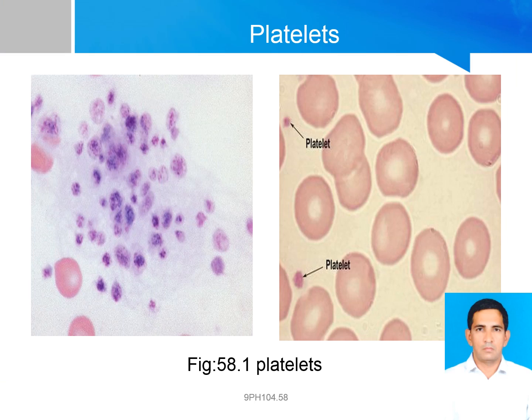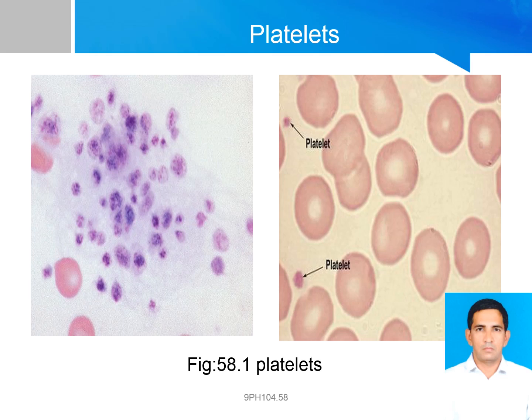Platelets image from a light microscope, 500x, from a Giemsa stained peripheral blood smear showing platelets as blue dots surrounded by red blood cells, pink circular structures.